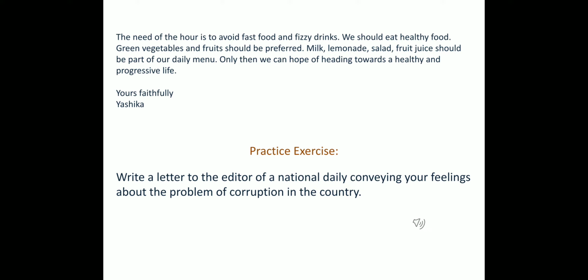And then green vegetables and fruits should be preferred. Again, one suggestion that how we can improve the situation. Then milk, lemonade, salad, fruit juice should be part of our daily menu. So these are the suggestions. Only then we can hope. Now is coming the hope of heading towards a healthy and progressive life. So here we conclude the letter with a suggestion and some hope.